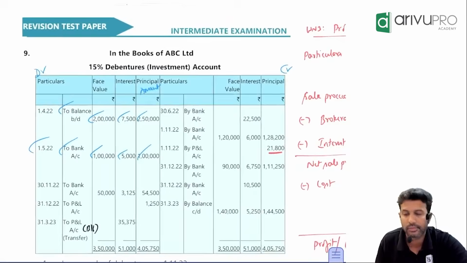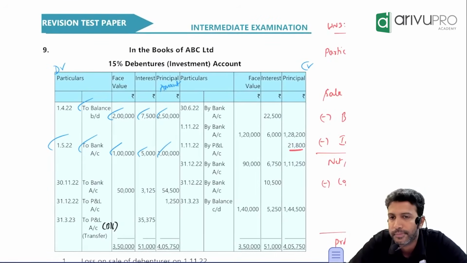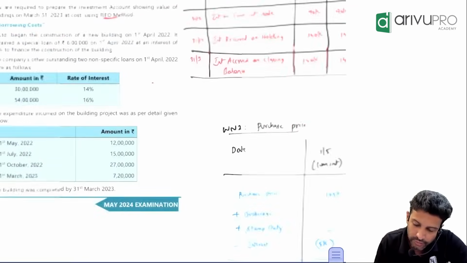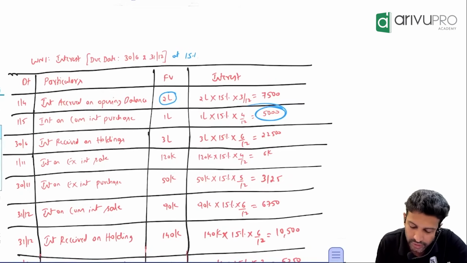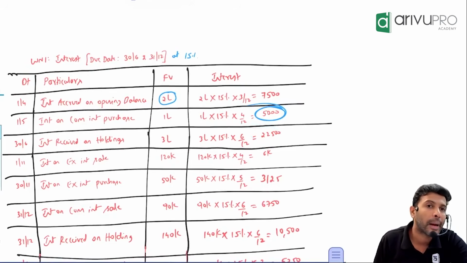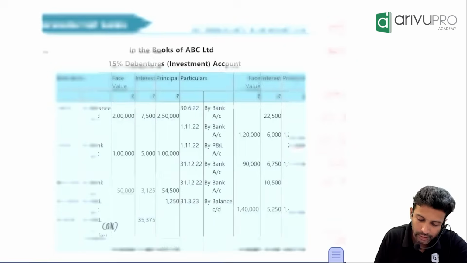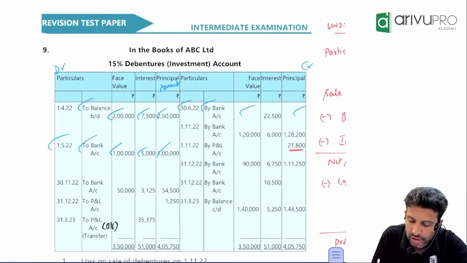This is done. Like this, you'll have to pick the numbers from various working notes and go on posting. Okay, next, after this, what happened? Interest received on holding. You have received the interest. What is the journal entry for interest received? Bank account debit to interest. So the posting will be what? To bank or by bank? So on 30th June, you will post it as by bank. Face value column, principal column, nothing, because you received what? Interest. Only in the interest column, 22,500.